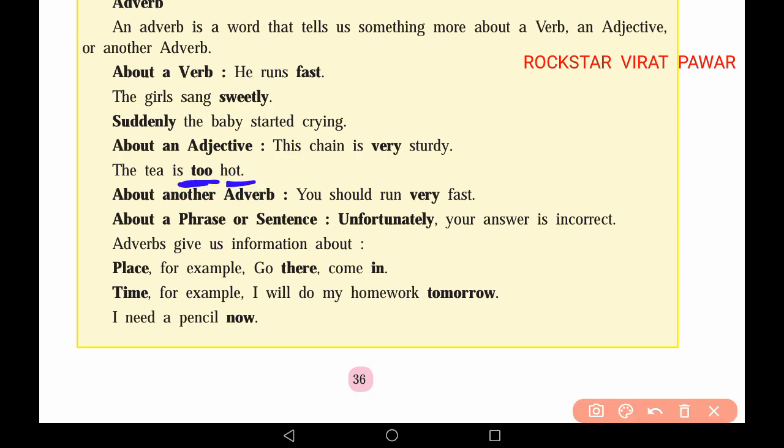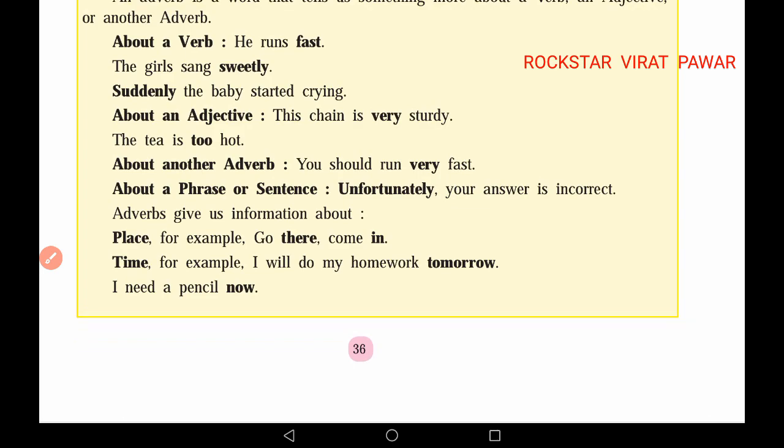Hot is an adjective and too is also an adverb because it states more information about the adjective. About another adverb, you should run very fast. Here fast is an adverb and very fast will become one more adverb. That's why the word very is highlighted.